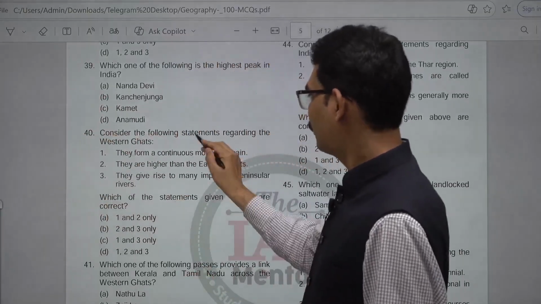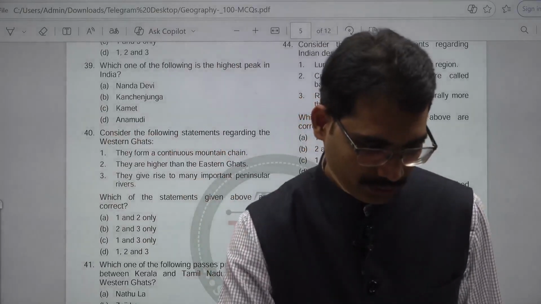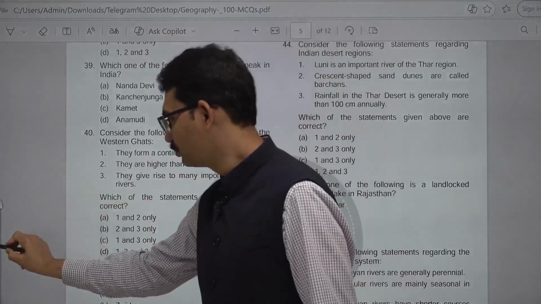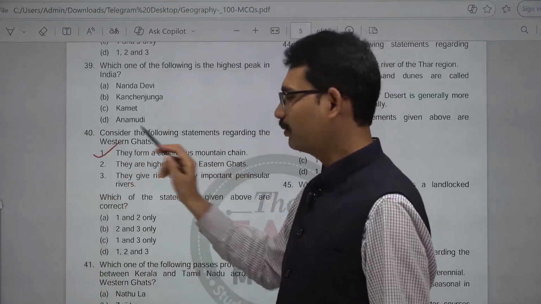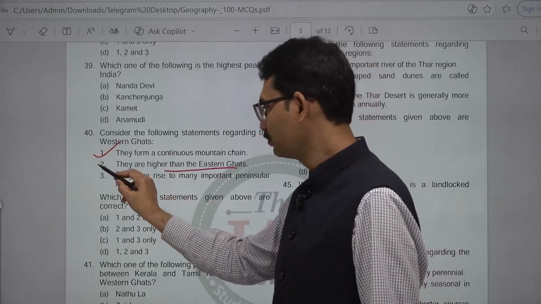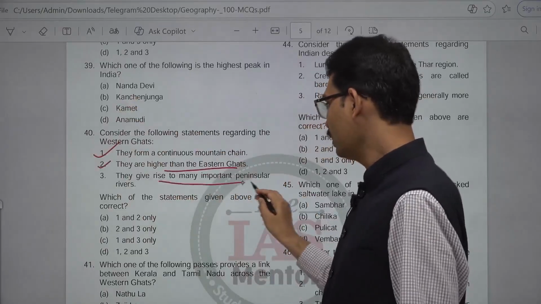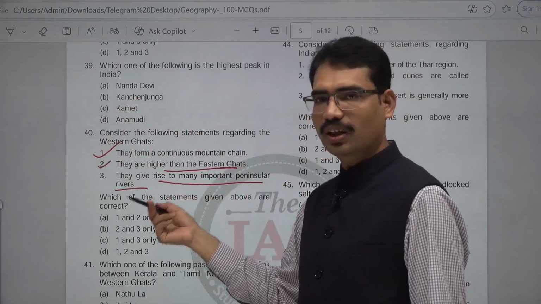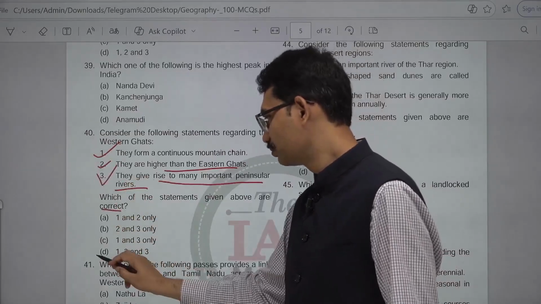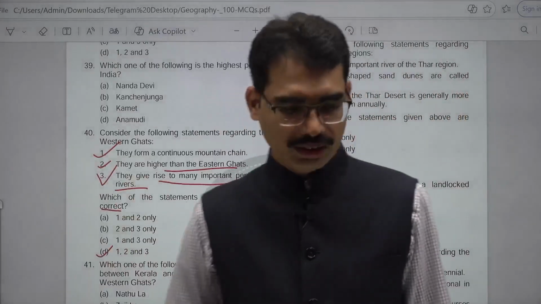40. Consider the following statements regarding Western Ghats. When it comes to Western Ghats, they form a continuous mountain chain. Correct one. They are higher than Eastern Ghats. This is also true. That's why slope from west to east. They give rise to many important peninsular rivers. That is also true. Godavari, Krishna and Kaveri. All are correct. Answer here is D. All are correct one. Next one.